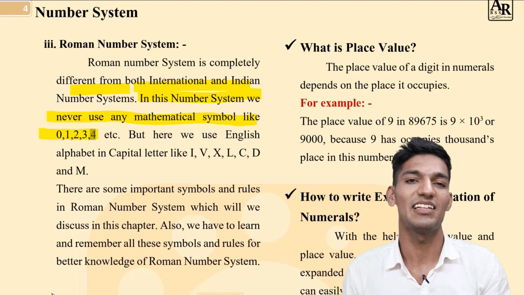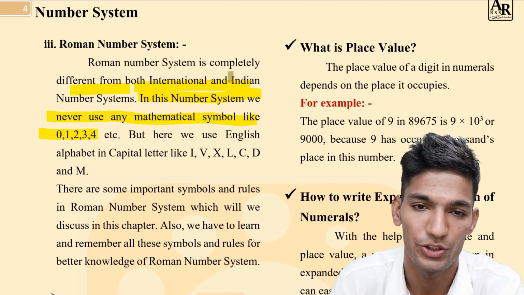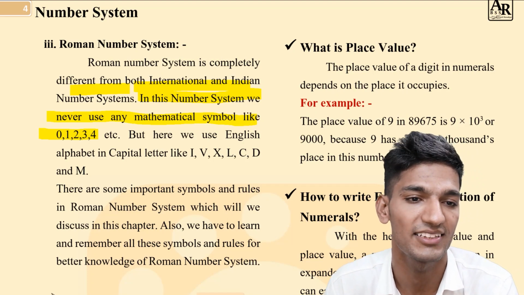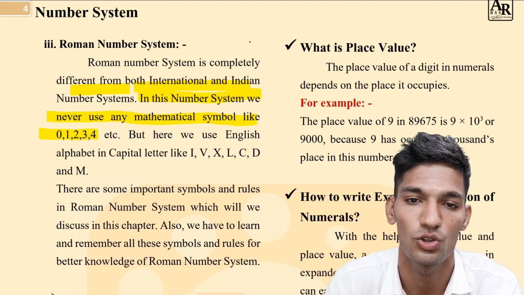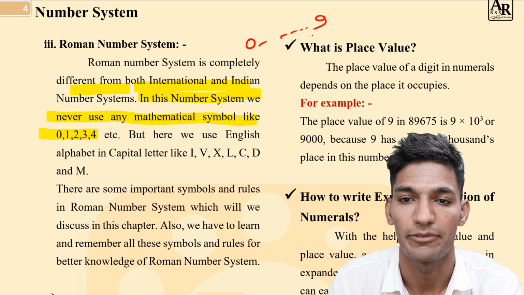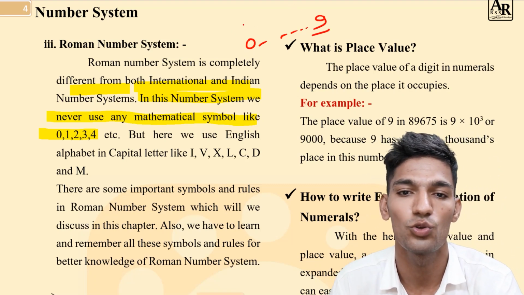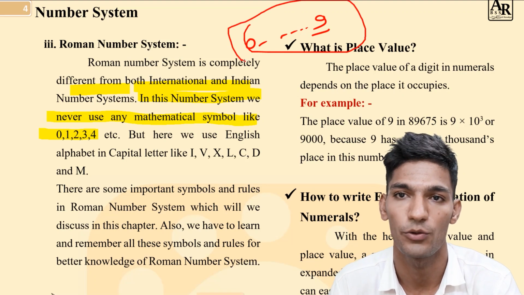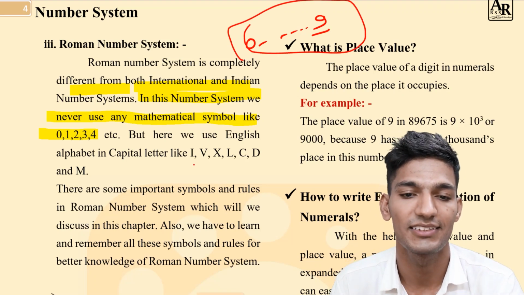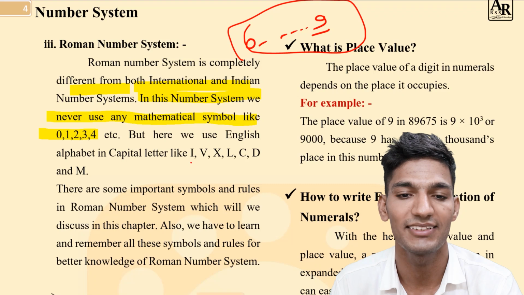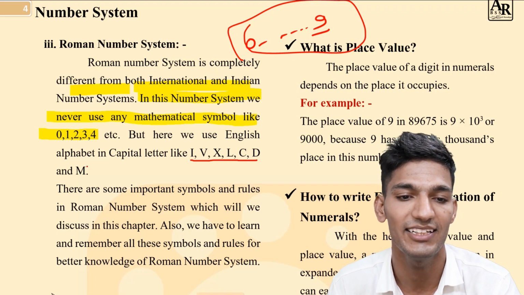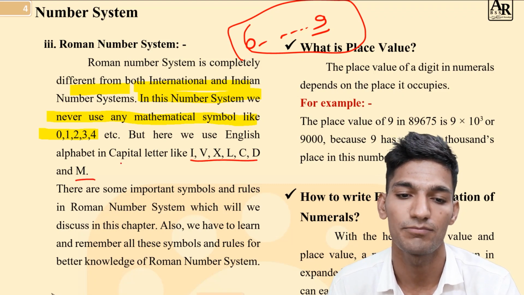In the international and Indian number systems, we use 10 symbols from 0 up to 9. But in the Roman number system, we never use any of these symbols. We use the symbols from English alphabets I, V, X, L, C, D, M, and the bar system, which we have already discussed.